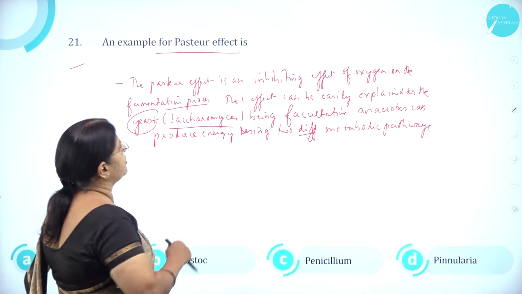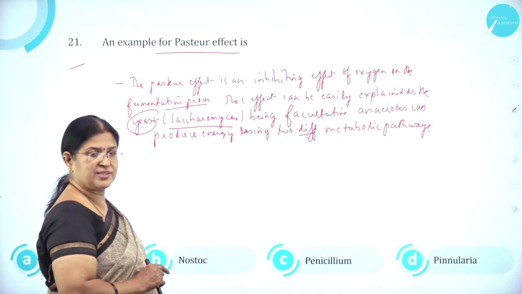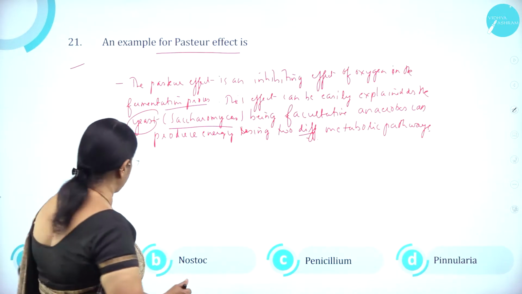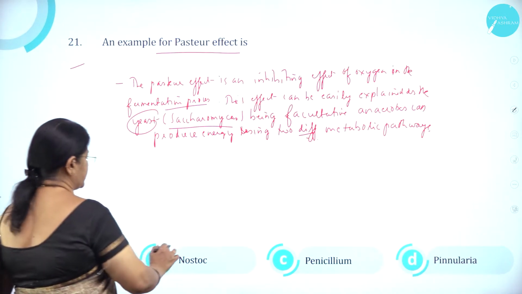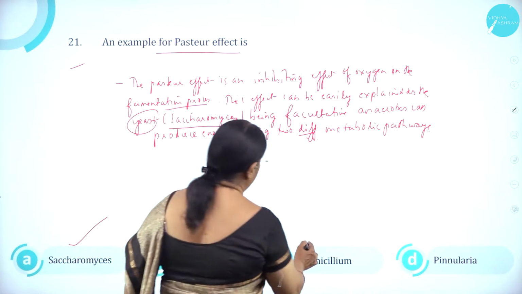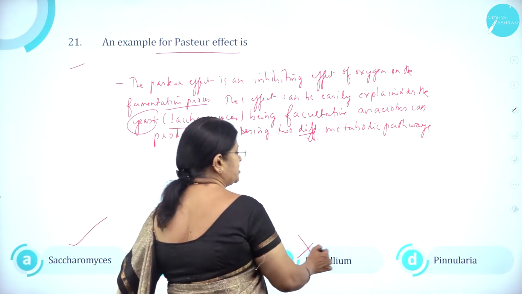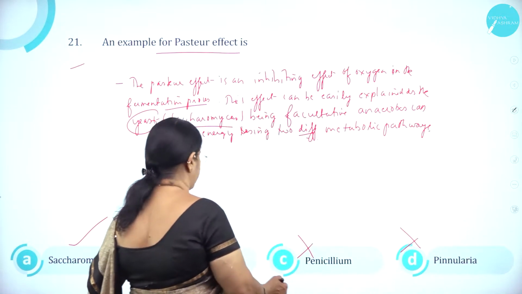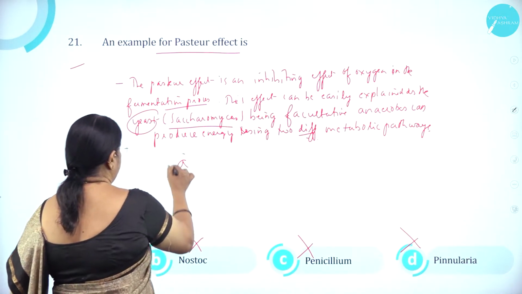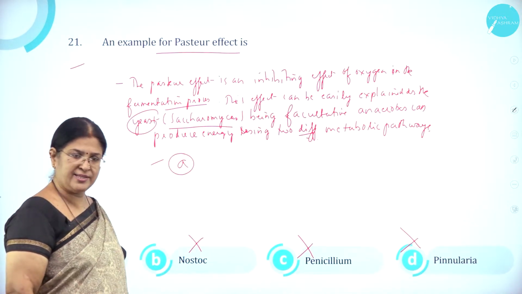So an example for Pasteur effect is the yeast Saccharomyces. Option A Saccharomyces is correct, option B Nostoc is wrong, option C Penicillium is wrong, option D Pinnularia is wrong. So option A is the right answer.